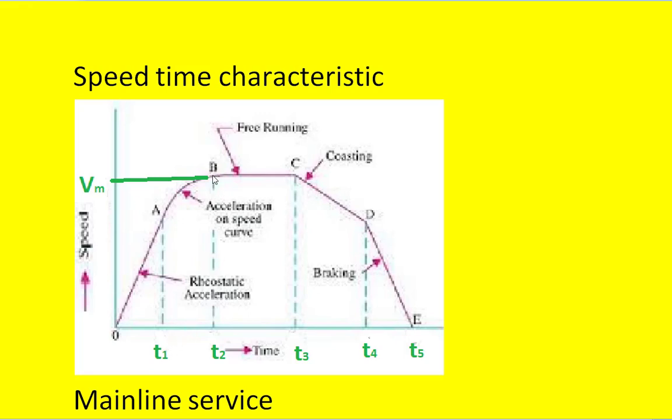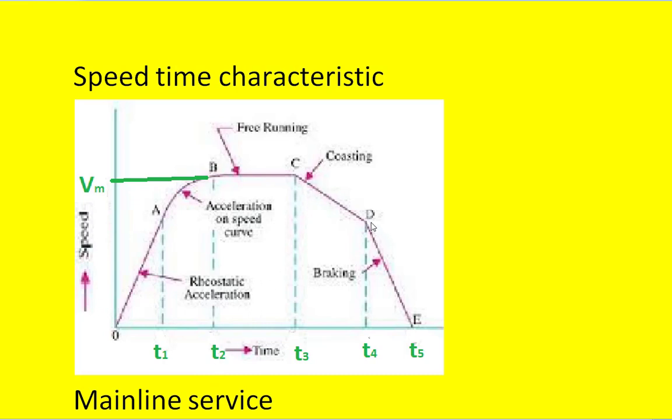Whereas the curve between B and C is a straight line, parallel to the x-axis. This is called the free running period, and this is the maximum speed that a train can attain, and the time for which the free running occurs is called the free running time, that is T3 minus T2.